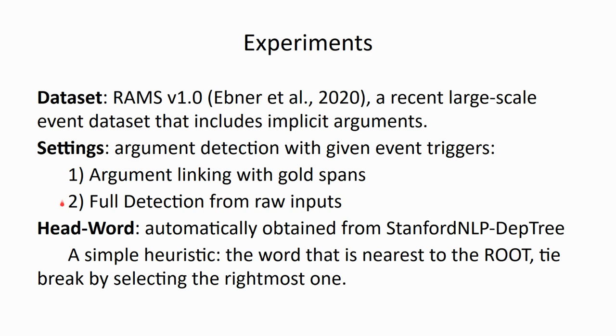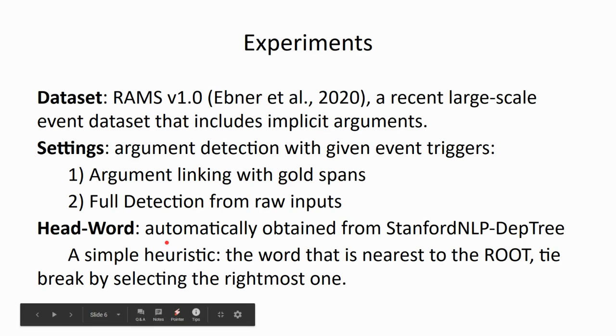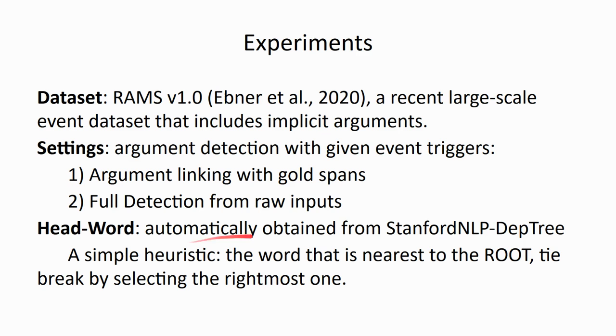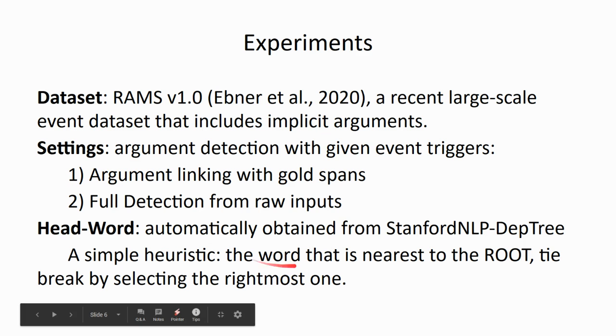And the second setting is our main setting, that is, we are doing full detection from the raw inputs. Since the RAMS dataset does not annotate head words, we automatically obtain them using a Stanford parser. We simply utilize the dependency tree and use a simple heuristic to detect head words.